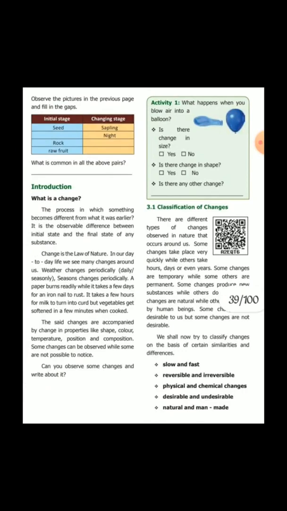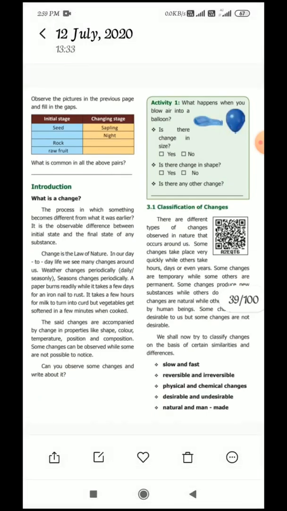Once again I repeat, children, changes have different types. Some changes are very quick, some are very slow, some are temporary, but some others are permanent. Some changes produce new substances while others do not. Some changes are natural while others are made by human beings. Some changes are desirable but some are not desirable.